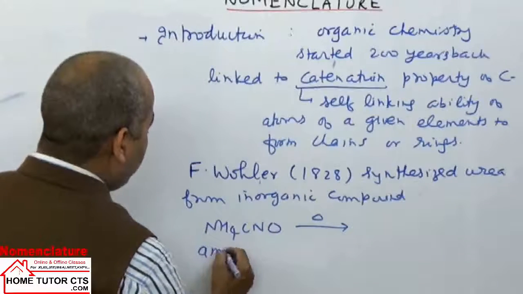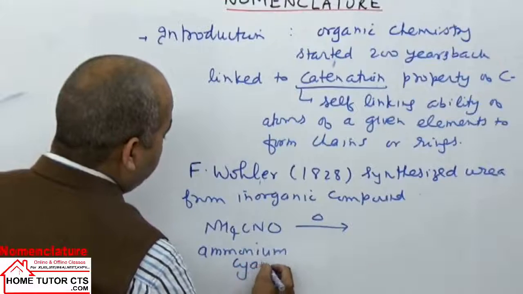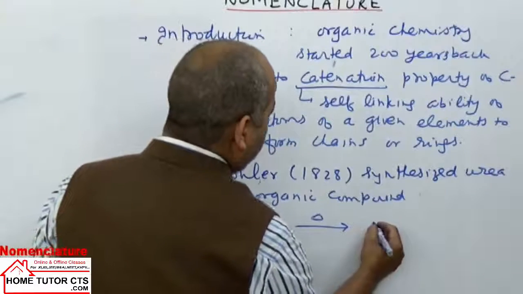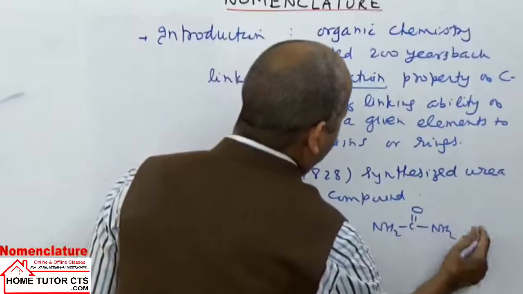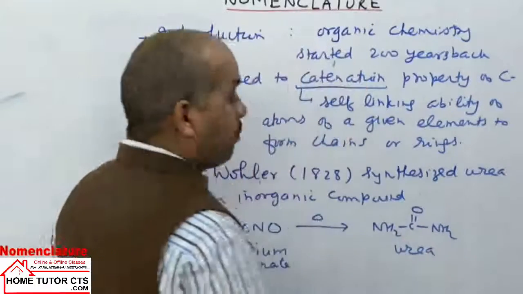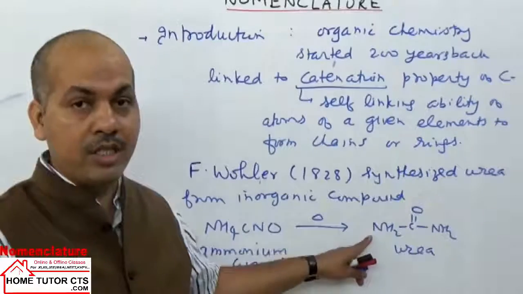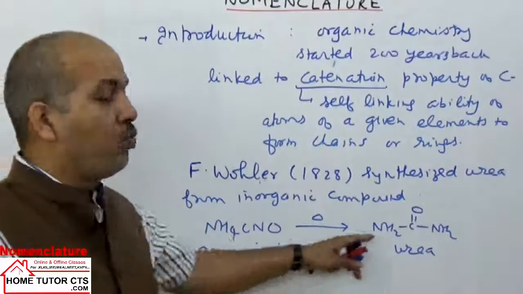This compound, called ammonium cyanate, decomposed to give NH2CONH2. The first organic compound synthesized chemically, meaning from inorganic compounds, was urea.